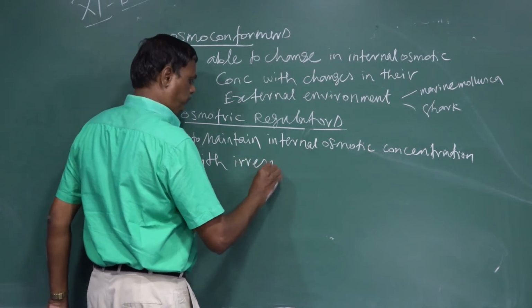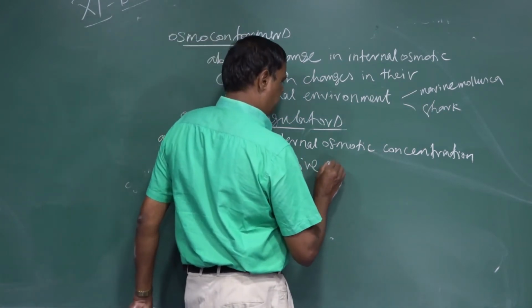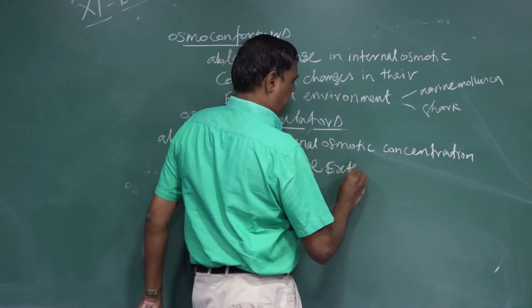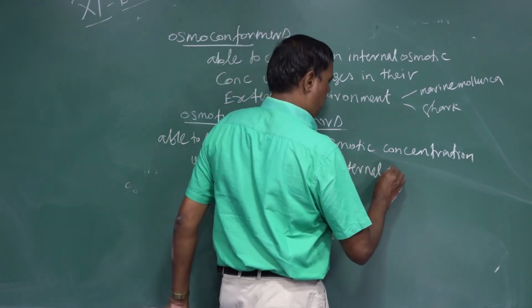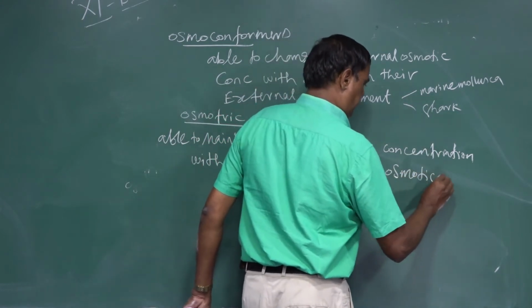osmoregulators. Able to maintain internal osmotic concentration irrespective of the external osmotic environment.